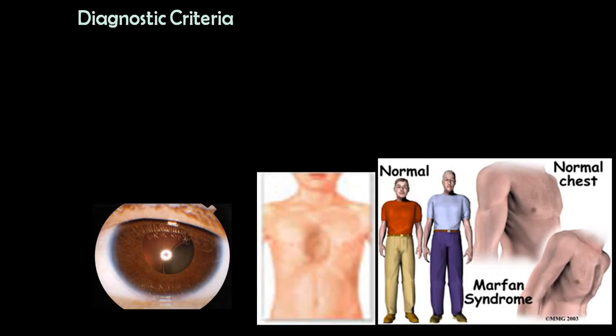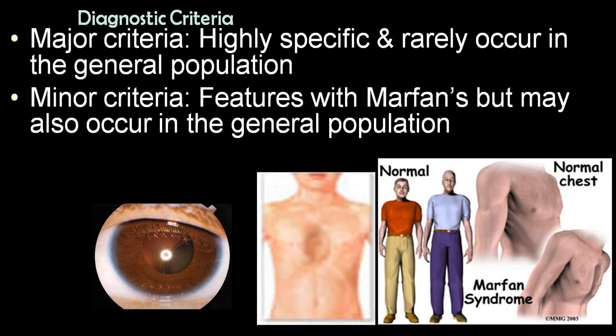Now these are the major criteria which are commonly considered: ectopia lentis with aortic root dilatation, and pectus excavatum, a chest deformity. In height, the upper segment is bigger than the lower segment, and the arm span is bigger than the height. Those are some of the criteria which you can utilize.